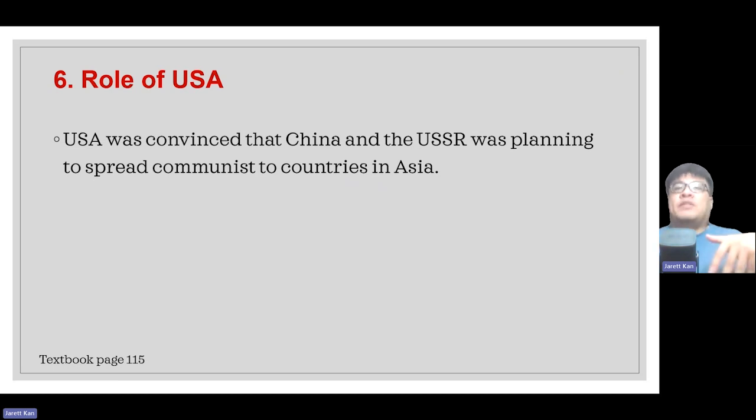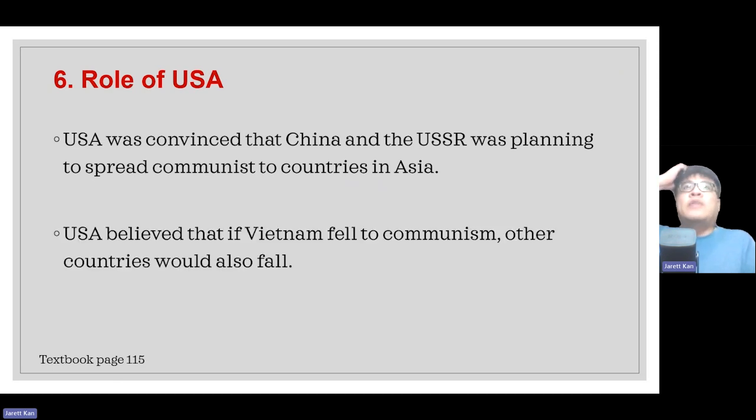So from the USA's perspective, they were convinced that China and the USSR were planning to spread communism to countries all over Asia. So there was this fear within the US government that communism was spreading, and the USA believed very strongly that if Vietnam fell to the communists, then other countries would start to fall to communism. China had already fallen. North Korea was also communist. So now the next country within Southeast Asia, the fear was Vietnam. And the USA wanted to stop communism from spreading.